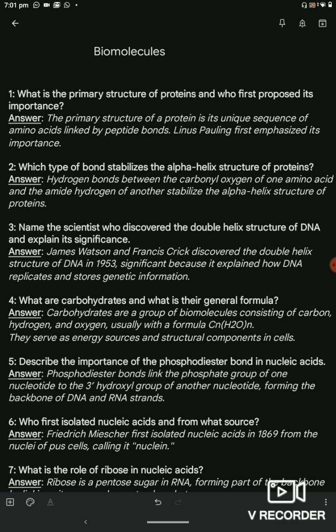Question 4. What are carbohydrates and what is their general formula? Answer. Carbohydrates are a group of biomolecules consisting of carbon, hydrogen and oxygen, usually with the formula CnH2nOn. They serve as energy sources and structural components in cells.